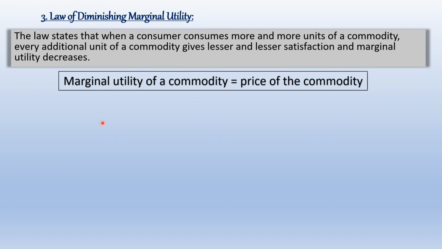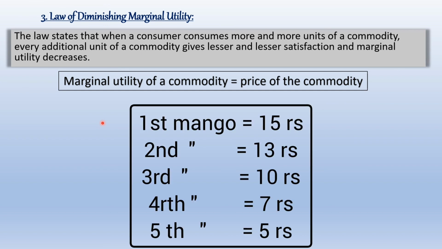पहले मैंगो के लिए मैं 15 रुपीज दे सकती हूँ, दिया मैंने. But when I started consuming the second mango, I told the shopkeeper that I will buy it for 13 rupees, since I know I am almost getting full. Then for the third mango I am ready to pay 10 rupees, since my satisfaction is about to decrease. Now I'm full; for the fourth mango I am like overdose, ठीक है, so for the fourth mango I am ready to pay 7 rupees, and for the fifth one I am ready to pay 5 rupees.